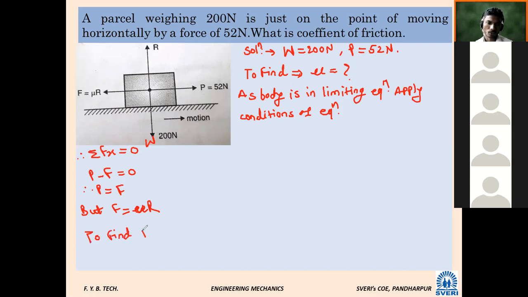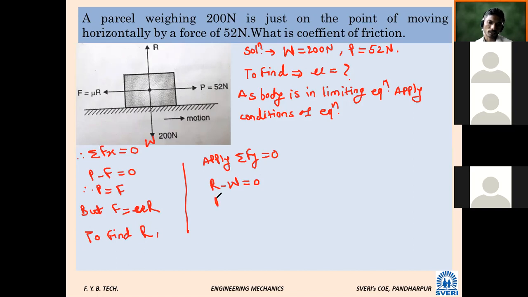What we will do now? To find R, apply summation Fy is equal to 0. So what will the equation become? R minus W is equal to 0. So R is equal to W. And what is the value of W? We know it is 200 Newton. Let me call this equation number 1.